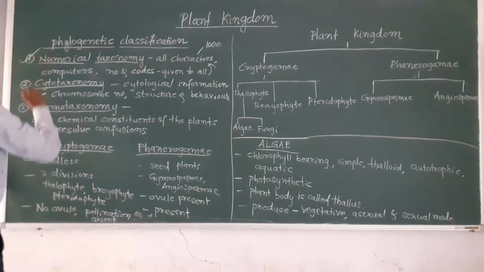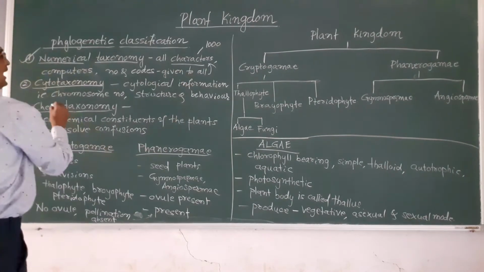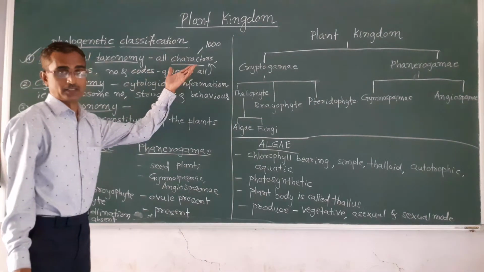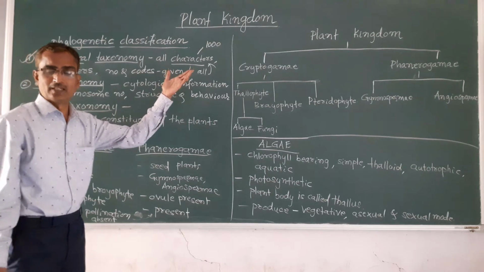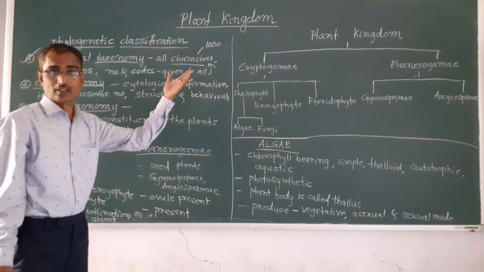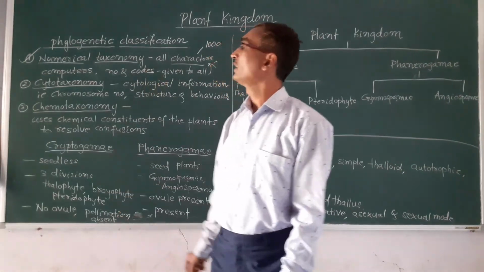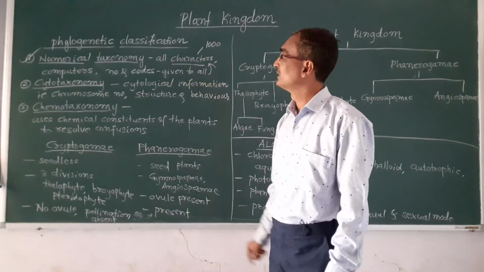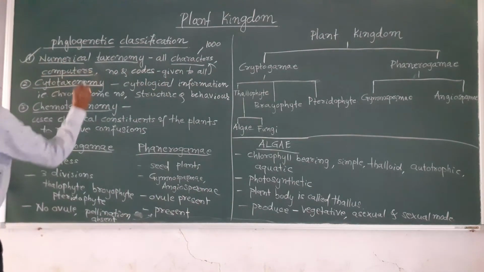Further, this phylogenetic classification is divided into 3 parts, and the first one is numerical taxonomy, and here all the characters are considered or given equal importance, which is not seen in the previous classifications, that is natural classification and artificial system of classification. So here in numerical taxonomy all the characters are given equal importance, and here computers are used.